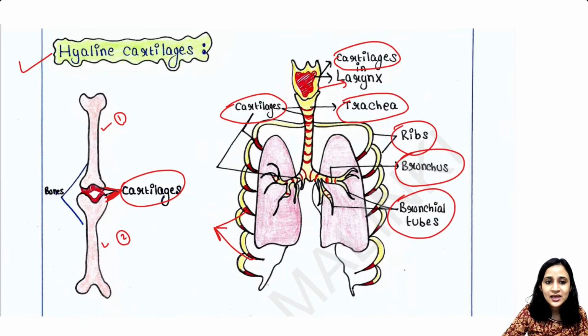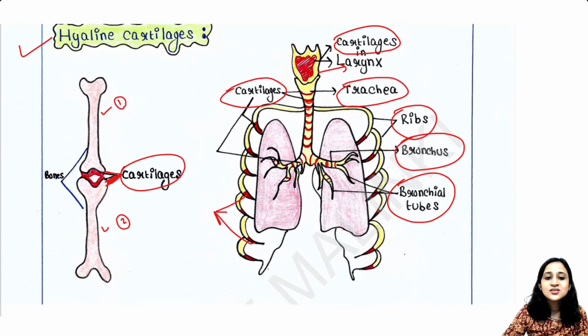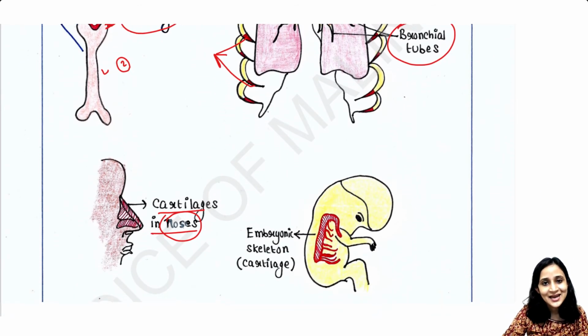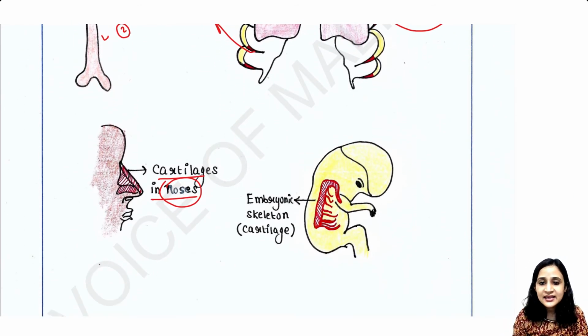All this I am talking about is hyaline cartilage. So in noses also you will get hyaline cartilages. And here also you can see the embryonic skeleton.